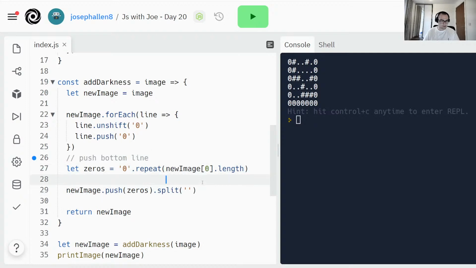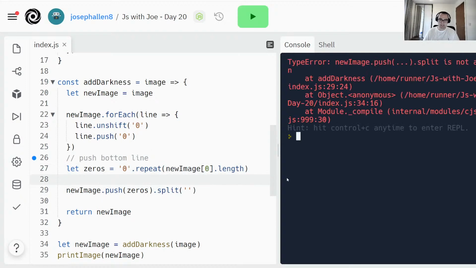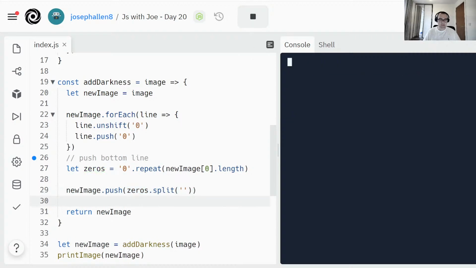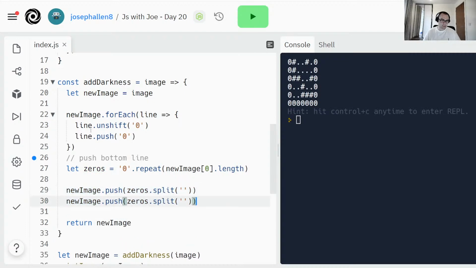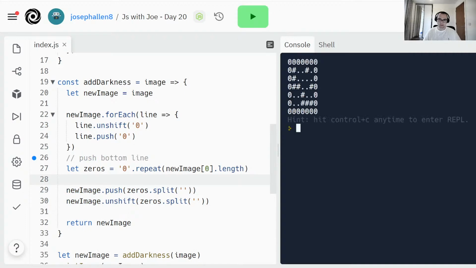We don't need that extra bracket, and then we get the same thing, but it's a bit more readable. Push zeros.split, there we go, got our zeros. We can do exactly the same thing with our unshift function that we used before. And there we go. So now we've got it padded by zeros.